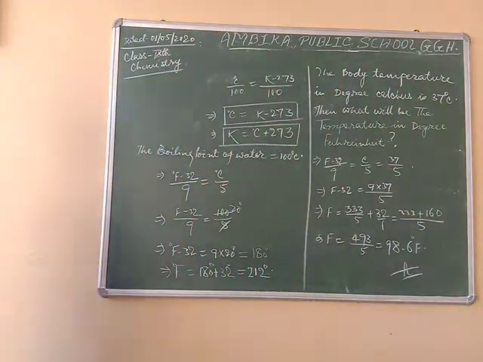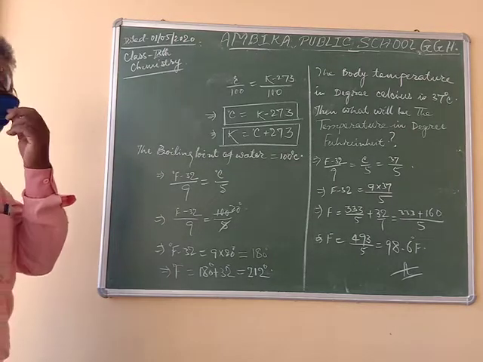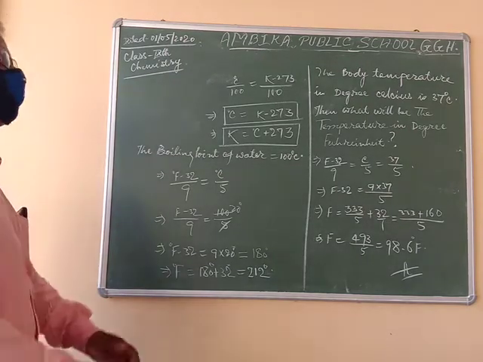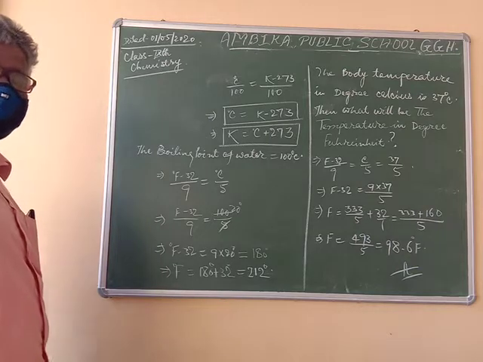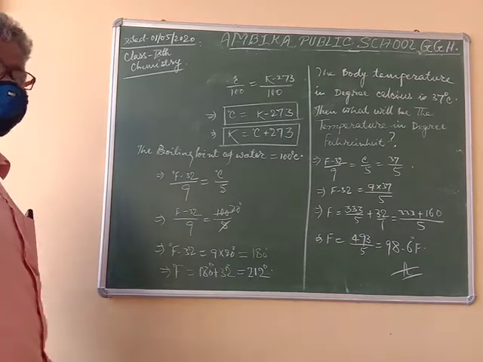It means if a body's temperature is 98.6 degree Fahrenheit, then there is no high temperature in the body. This is the normal temperature of the body.